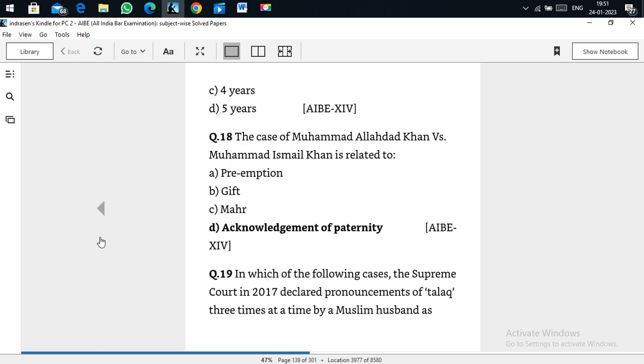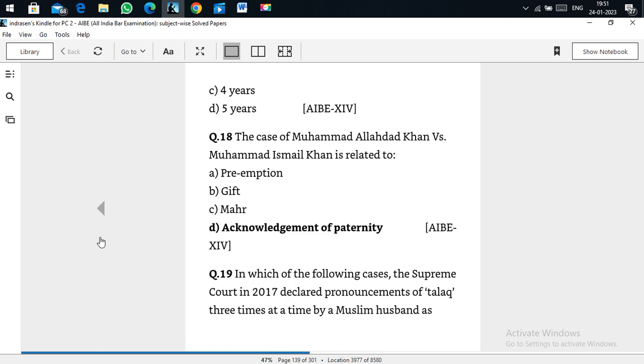The case of Muhammad Alahaddin Khan versus Muhammad Ismail Khan is referred to acknowledgement of paternity. Paternity was also one issue. So acknowledgement of paternity was in the case of Muhammad Alahaddin Khan versus Muhammad Ismail Khan.